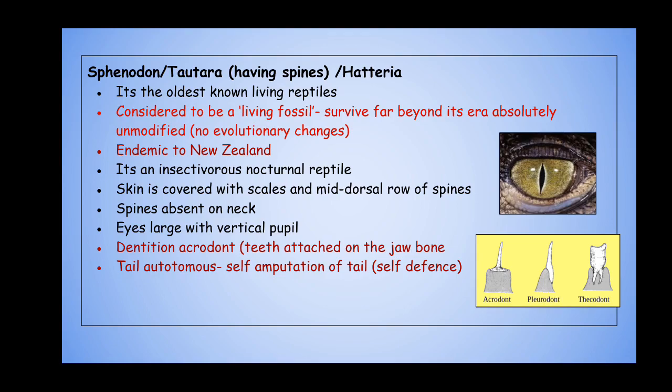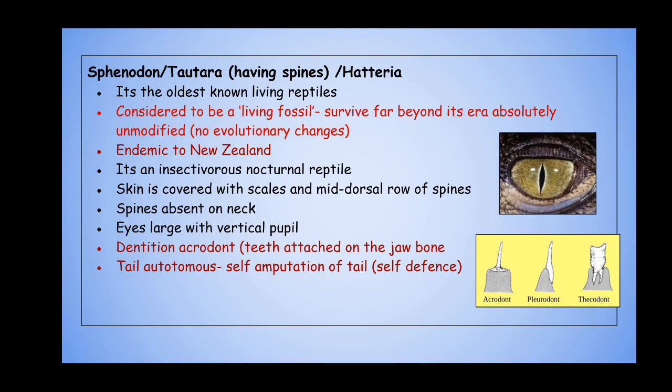This one is an endemic organism to New Zealand. It is not seen anywhere else in the world, only in New Zealand. And in New Zealand itself, it is restricted to some islands, about 10 or so islands, where you can see this particular animal. It is an insectivorous nocturnal reptile.